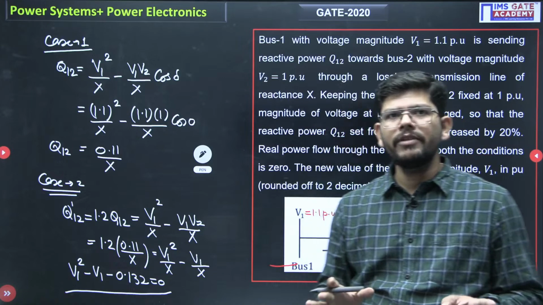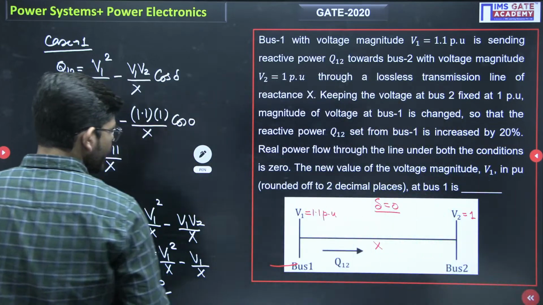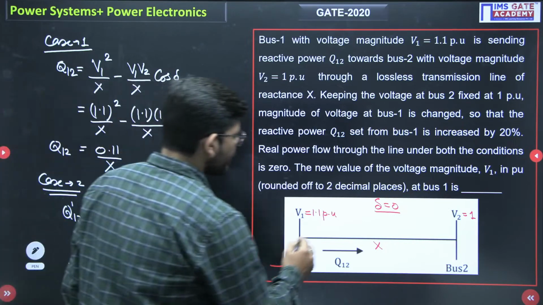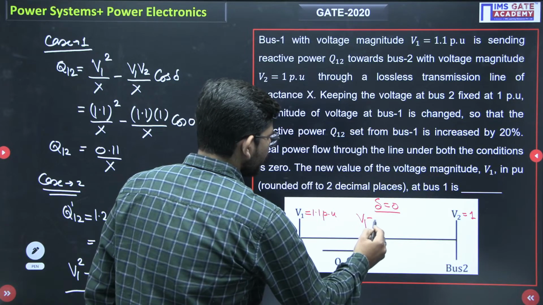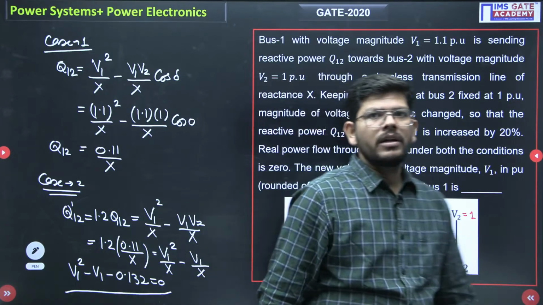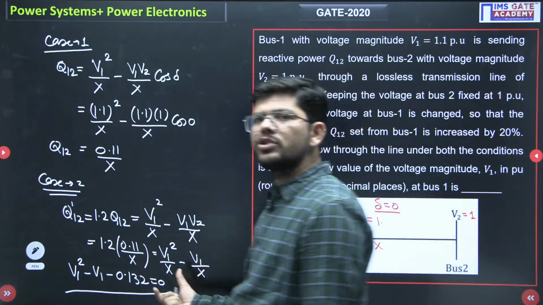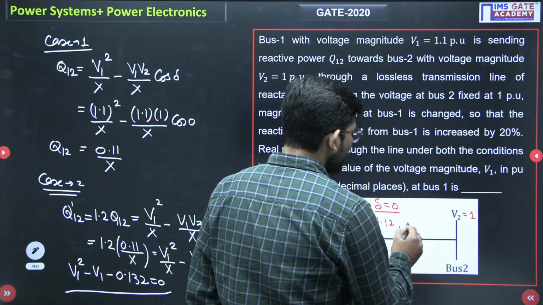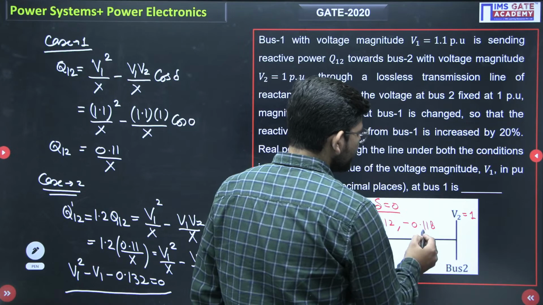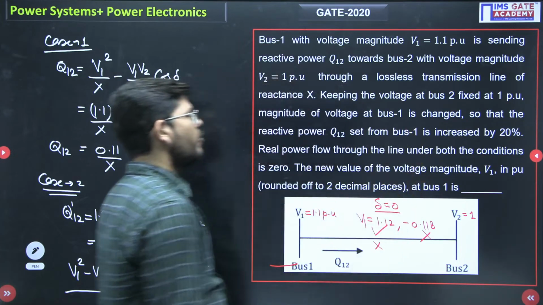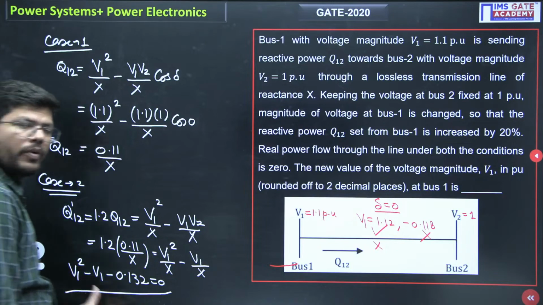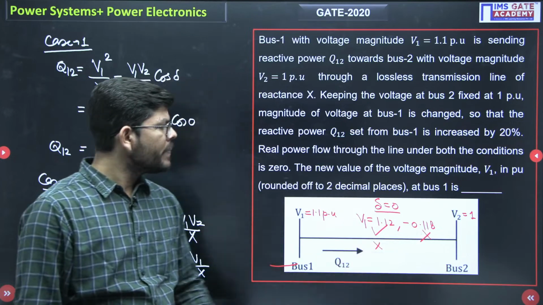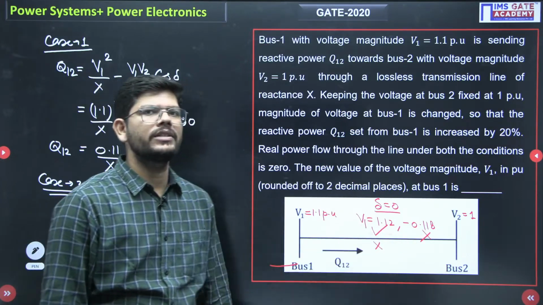The V1 value that we will get is around 1.12. On solving this quadratic equation, you will get two values: 1.12 and the other value, around minus 0.12, which is not acceptable, since the negative value cannot be taken. So we will take 1.12 as the answer. So what is the answer to this question? 1.12.